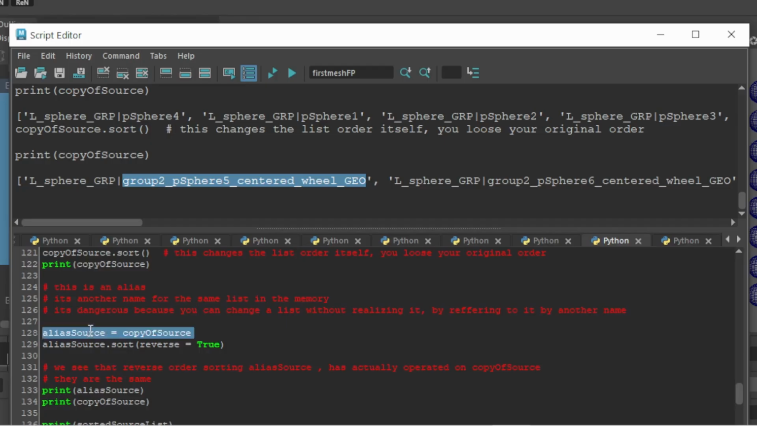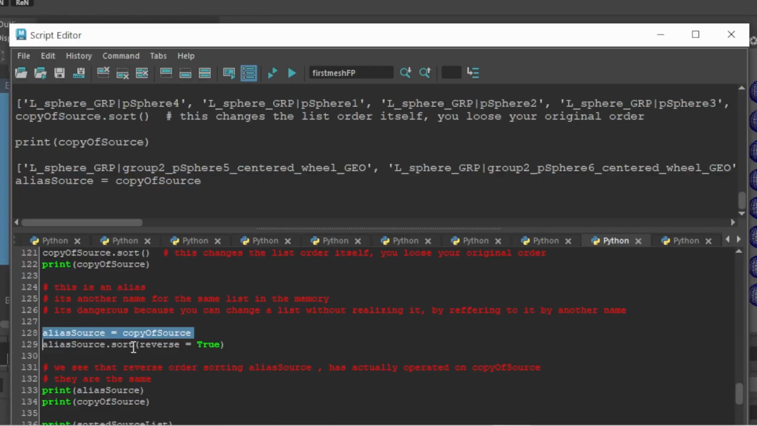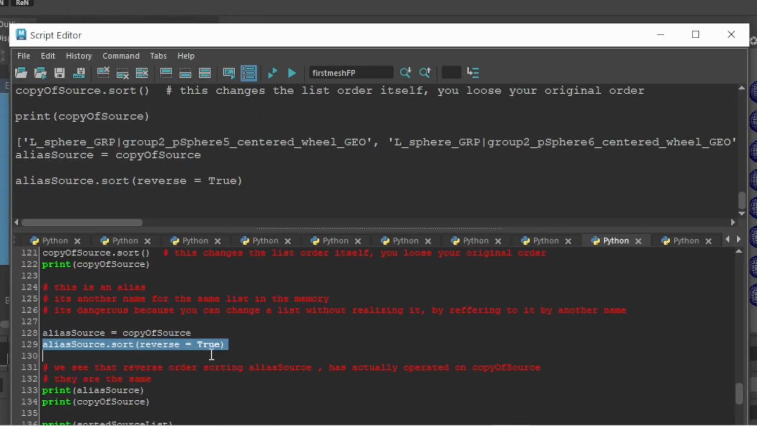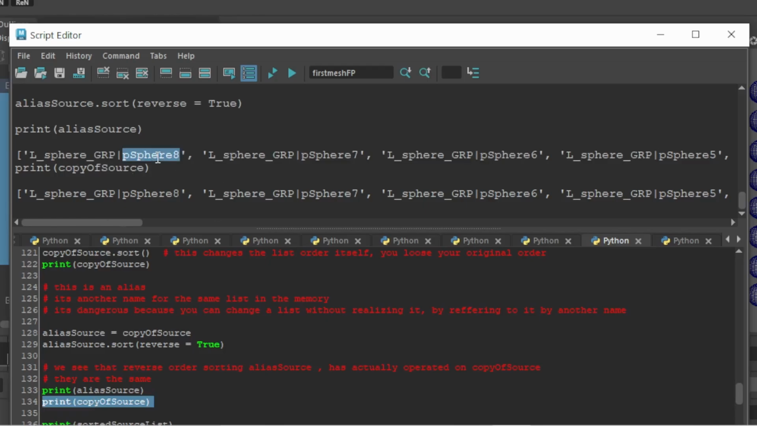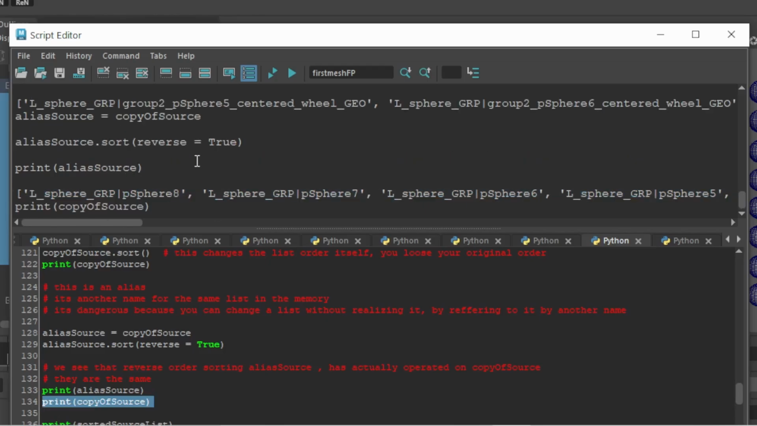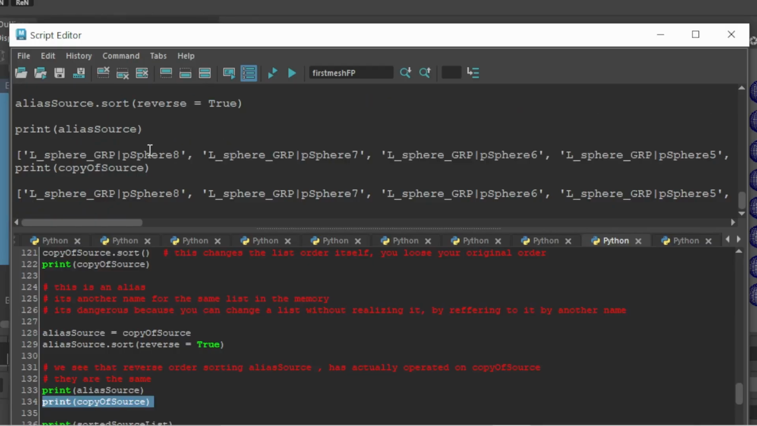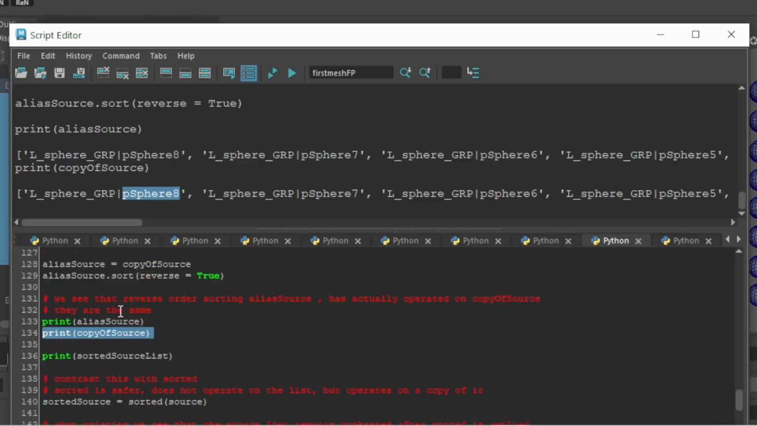Okay, so if I say alias source equal copy of source, and then I do sort, and I reverse the order using reverse equal true flag, okay, and then if I were to print the two of them, they should be the same. Okay, so we see this psphere 8, psphere 8. Okay, before it started with this. So we've changed it. Now they're both like this. Okay, and that's a mistake that happens when you accidentally alias. So try to avoid aliasing.